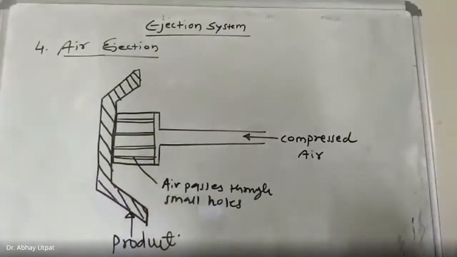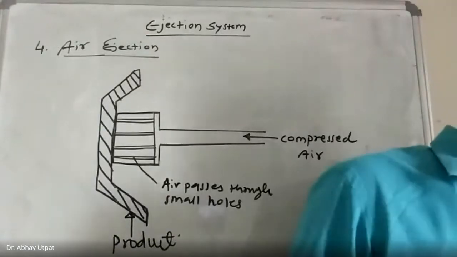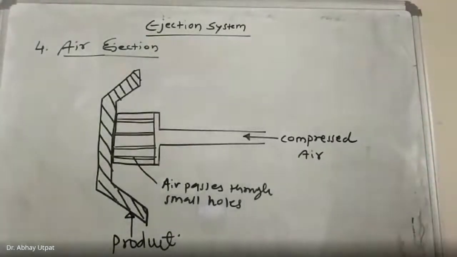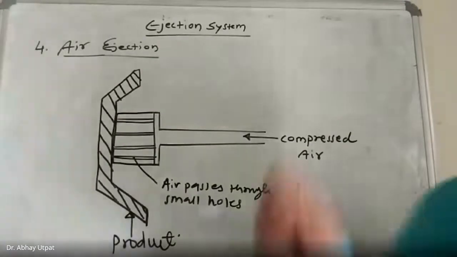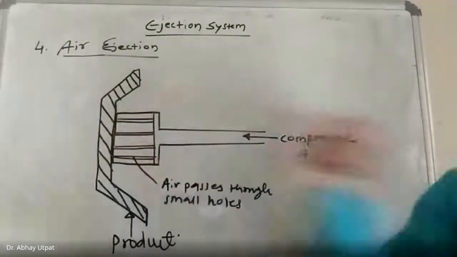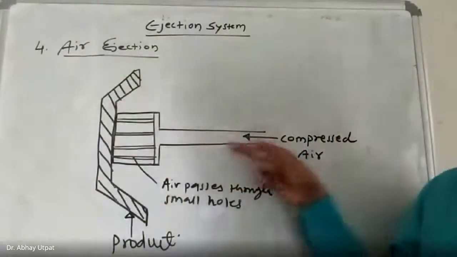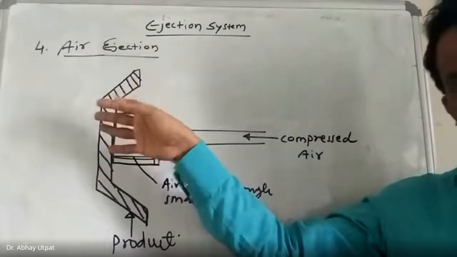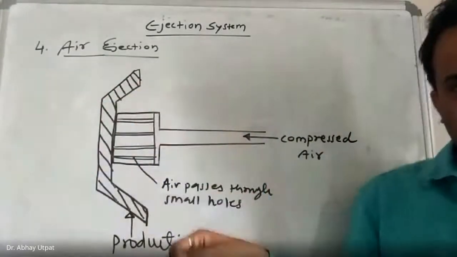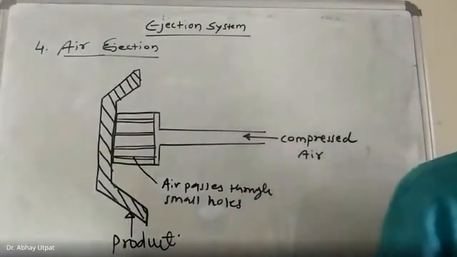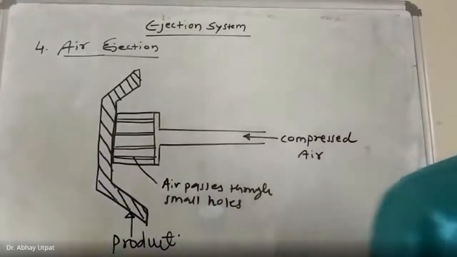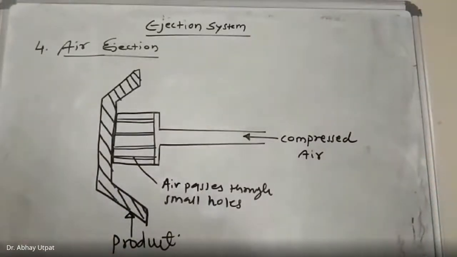So this figure is similar to the earlier figure of wall ejection. Only the thing is that the wall was operated to and fro with the help of spring. This is just in touch with the component, but air will force that component to come out. I hope you have drawn this figure.